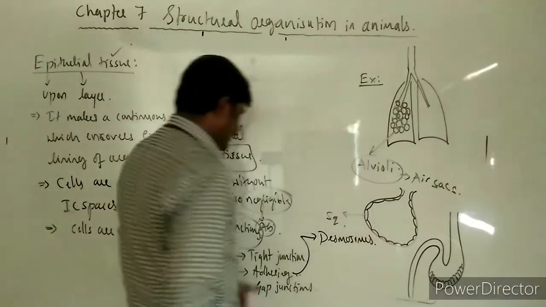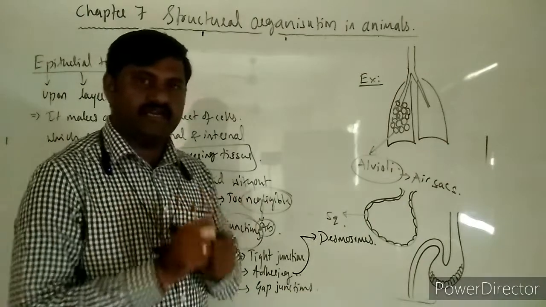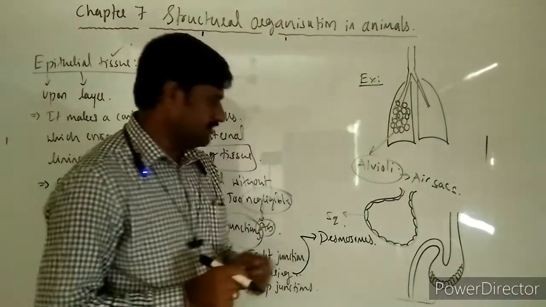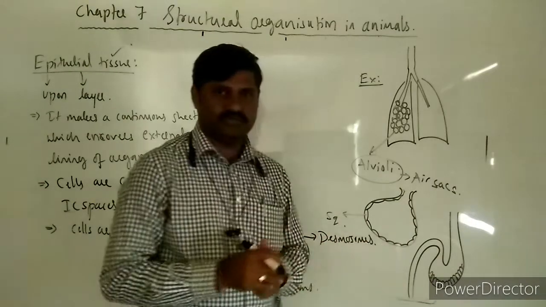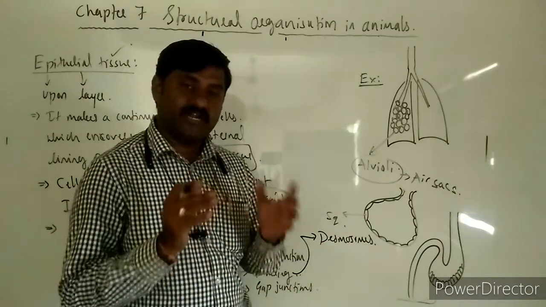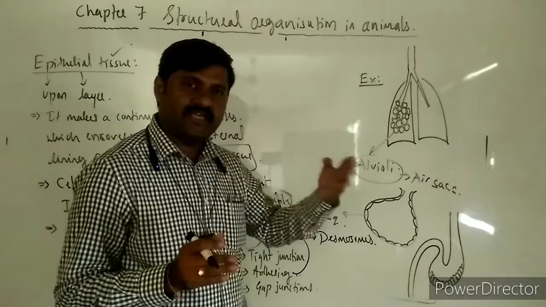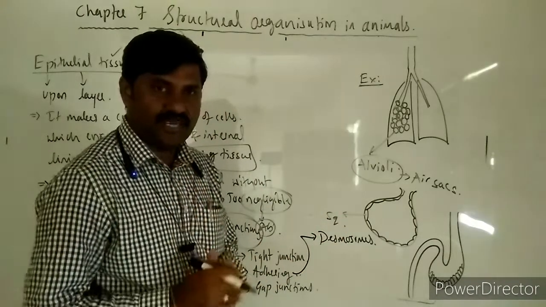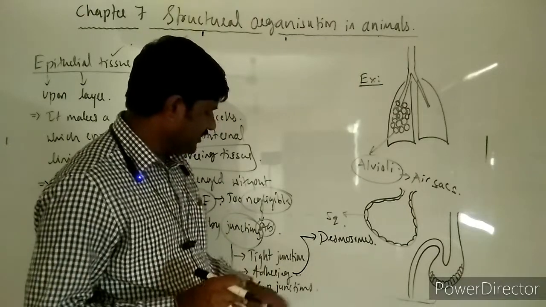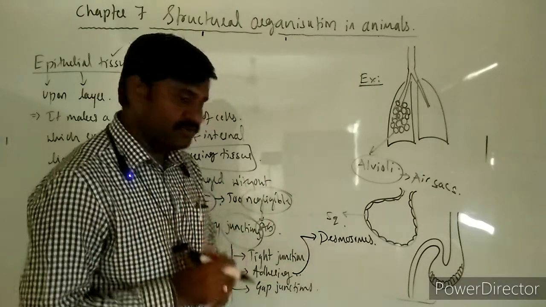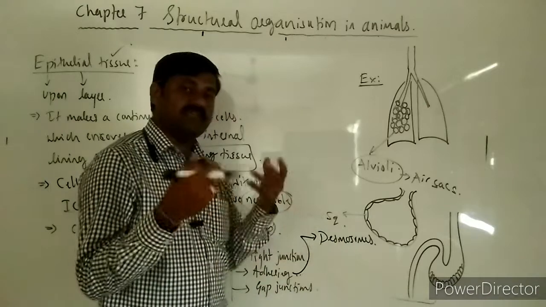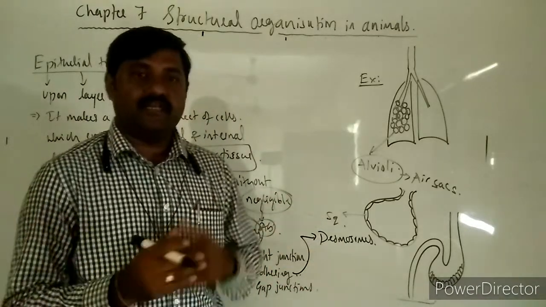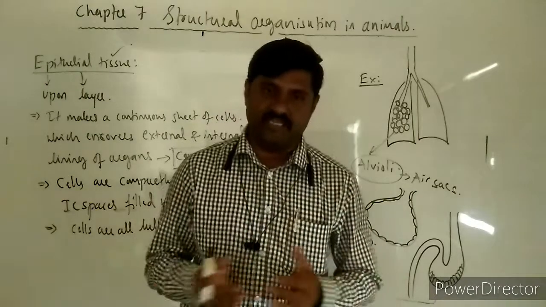Desmosomes. Here the cells are adhered to each other and held together with the help of fibrous structures called desmosomes. This is more important, but here a little bit of exchange occurs. It is not as tight as the tight junctions. It is a little bit loose. And gap junctions, as the name itself suggests, there are gaps between the cells. It allows the exchange of materials.